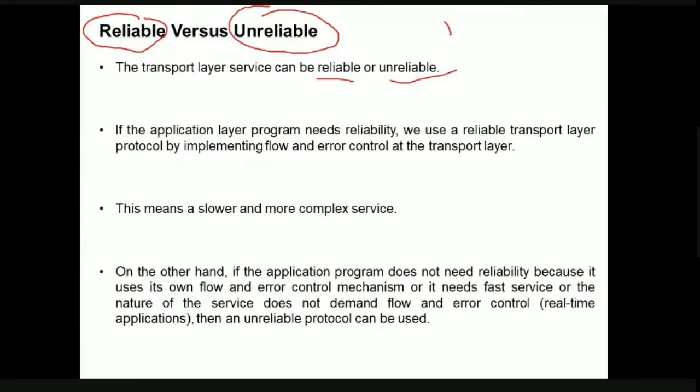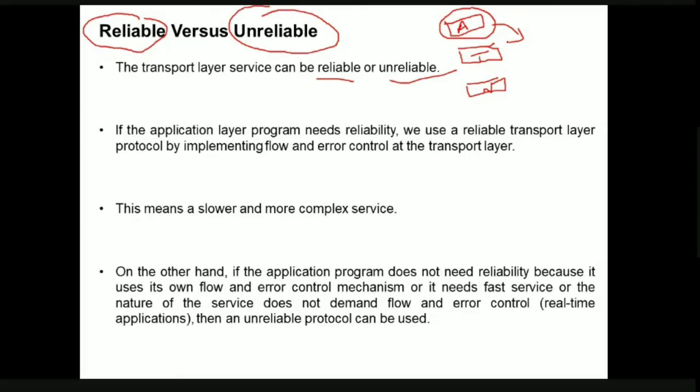We know we have an application layer here, then this is the transport layer, and this is the network layer. If this application layer program requires reliability, which protocol should we employ? Can anyone answer? Which protocol should we employ if we require reliability in our application?